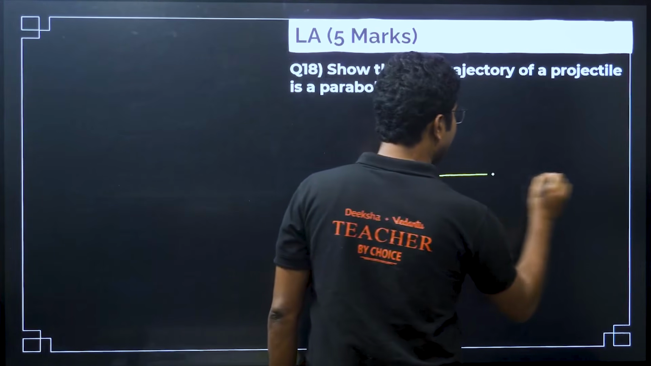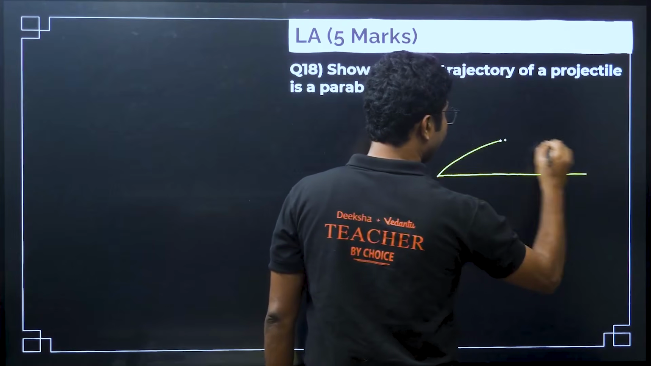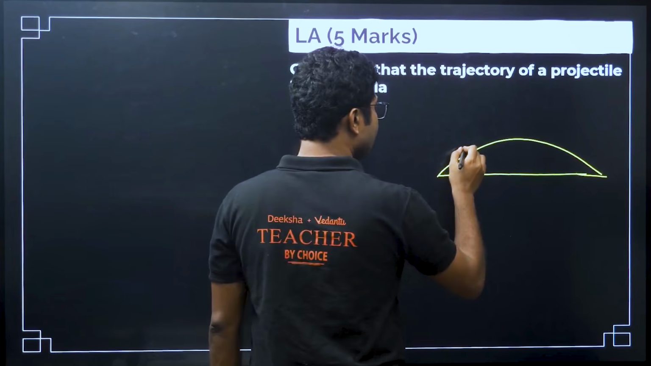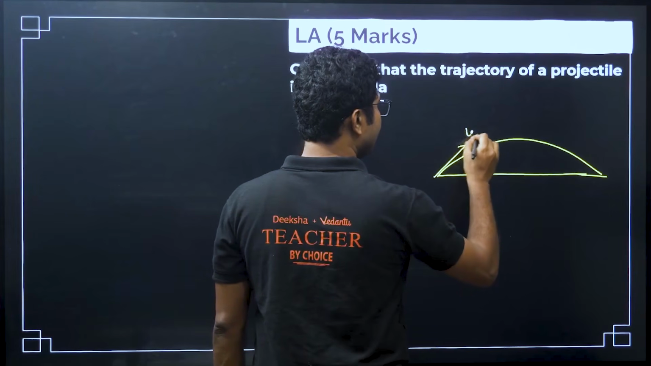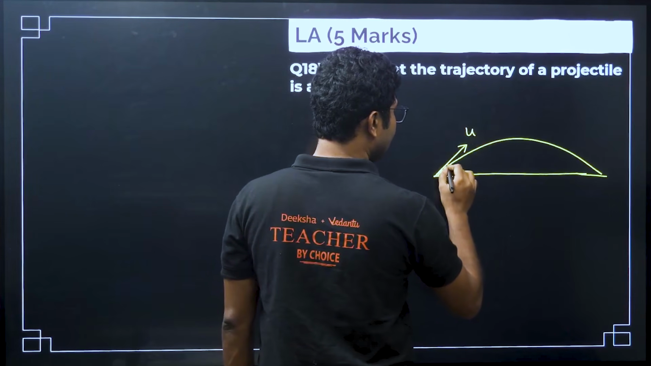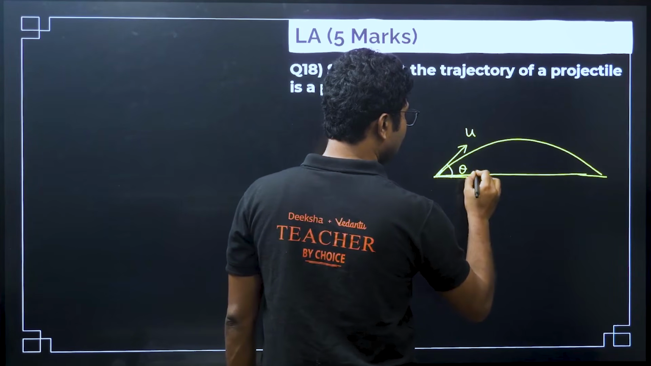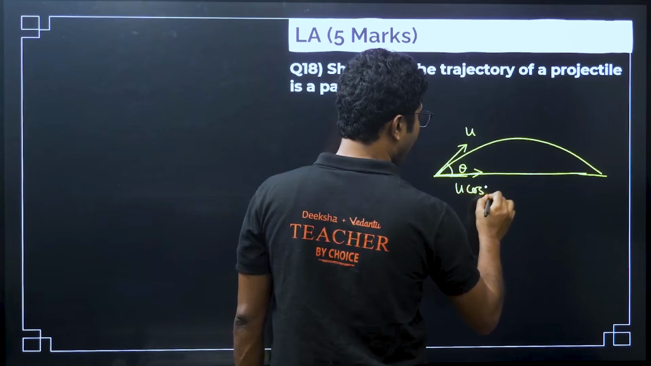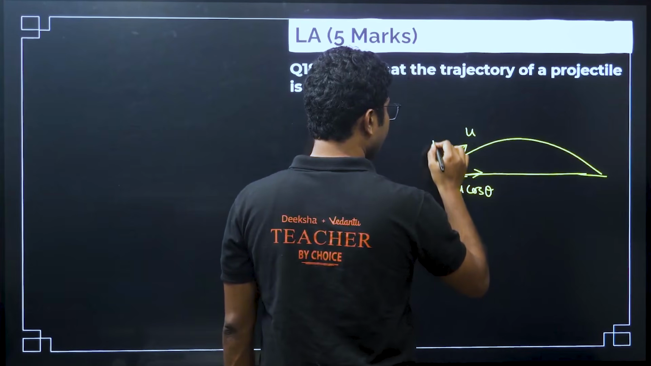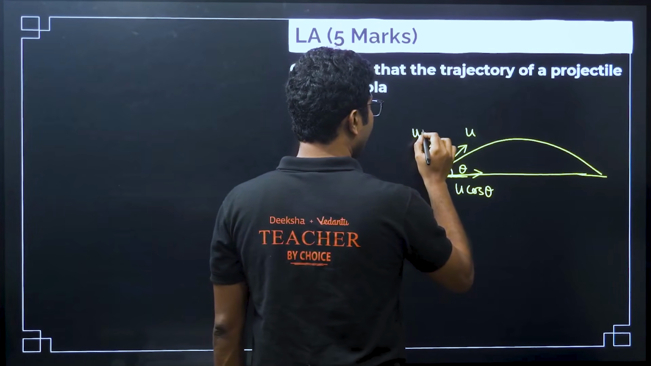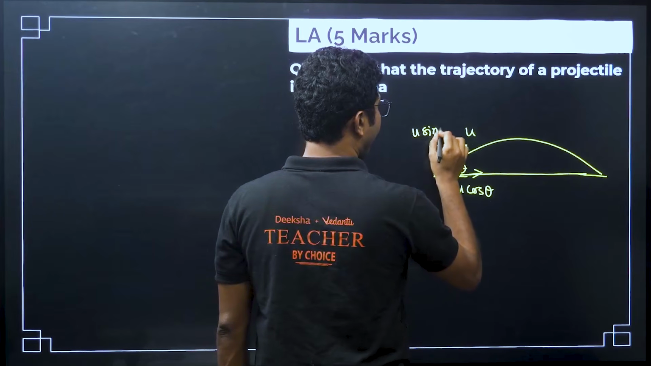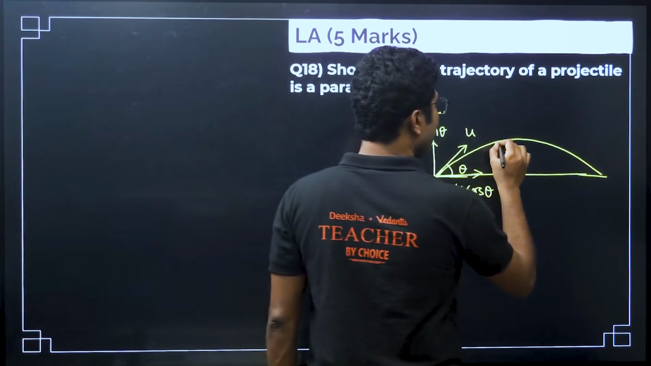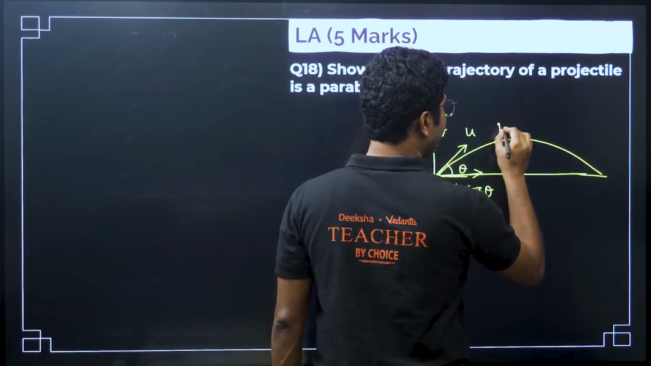The diagram is, as usual, compulsory. So first you have to draw a diagram of a projectile motion. This is the initial speed, say u. This is the angle theta. This is the horizontal component u cos theta, and this is the vertical component u sin theta. Now what you have to do is consider a point P.